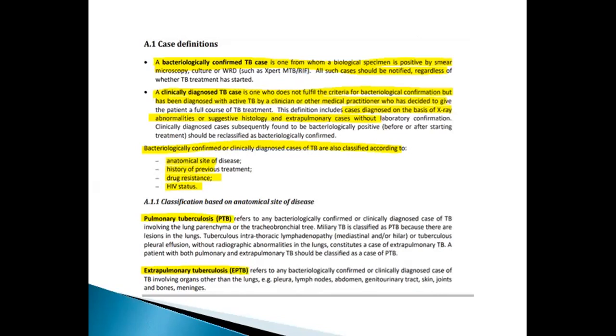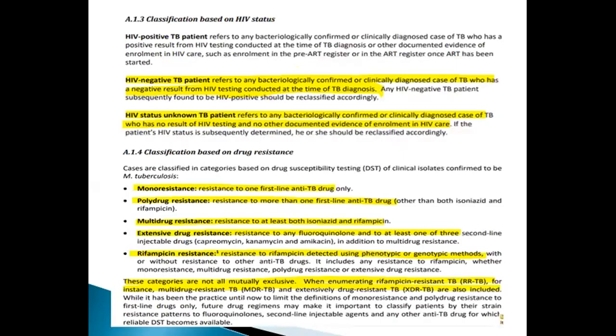Pulmonary TB refers to any bacteriologically confirmed or clinically diagnosed case involving the lung parenchyma, and extrapulmonary TB involves organs other than the lungs, for example the pleura, lymph nodes, abdomen, and genitourinary tract. Classification based on HIV status: an HIV-negative TB patient is a bacteriologically or clinically confirmed TB patient who has a negative result from an HIV test conducted at the time of diagnosis. HIV-positive includes those with a positive HIV status. HIV status unknown refers to a TB patient who has no result of HIV testing and no other documented evidence of involvement in HIV care.